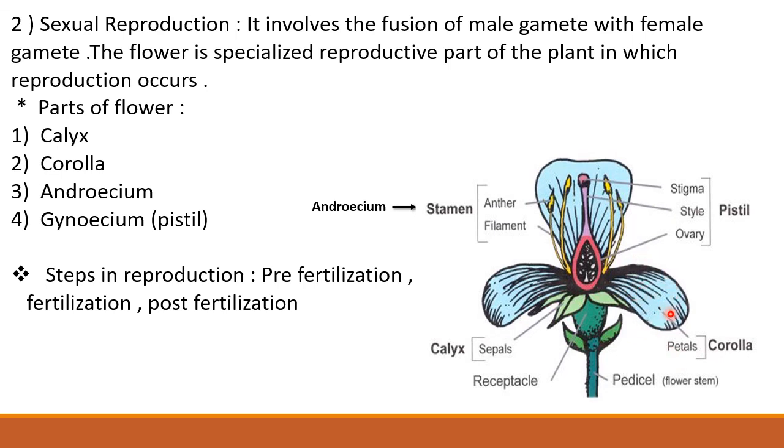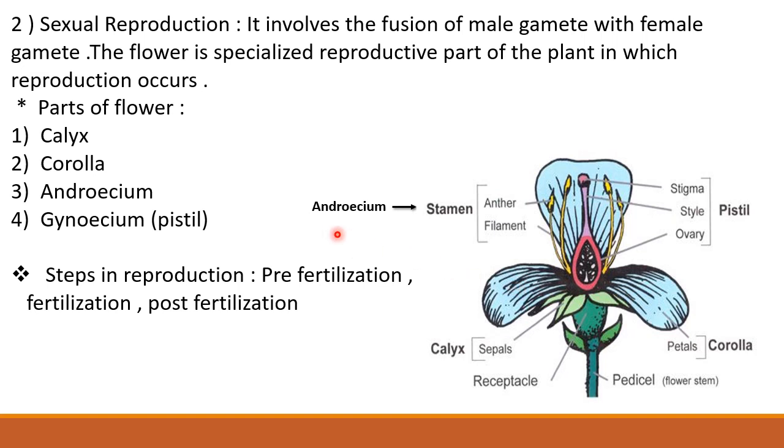Corolla is the colored part of the flower. The main function of corolla is to attract insects for pollination, and it also protects the flower in bud condition. In some flowers, the petals of the corolla are free from each other. Such type of corolla is called polypetalous corolla. And in some flowers, the petals are united. Such type of corolla is called gamopetalous corolla.